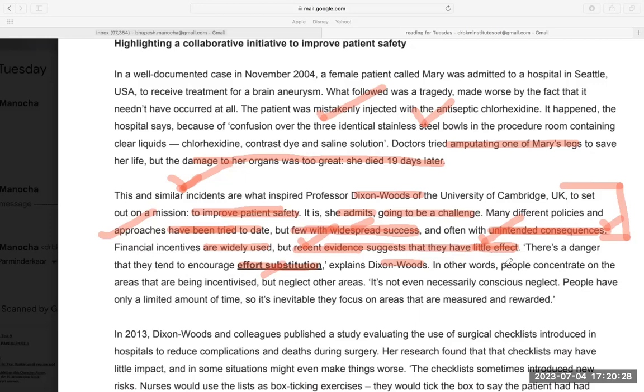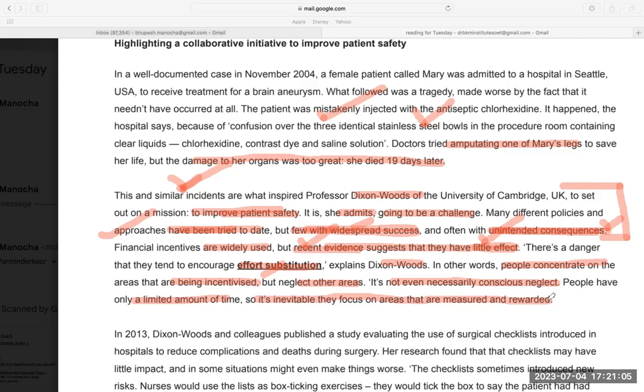In other words, staff will concentrate on the areas where they are being incentivized. Meaning, if you give a reward, then they will work in the area where the reward or incentive is given, but neglect other areas. It is not even necessarily conscious neglect. They will not do it deliberately. People have only a limited amount of time, so it is inevitable that they focus on the areas that are measured. Suppose I tell you, if you take this precaution, I will pay you an incentive.